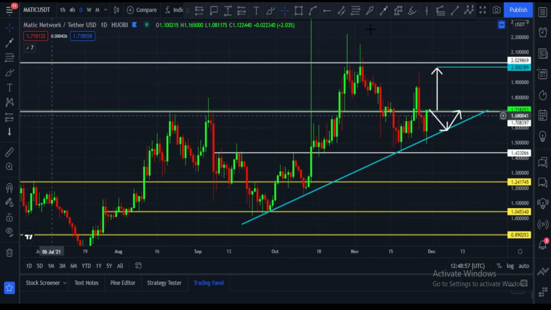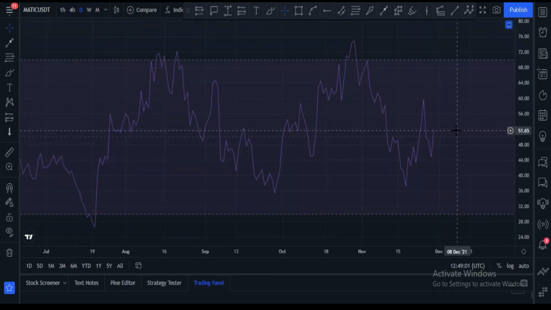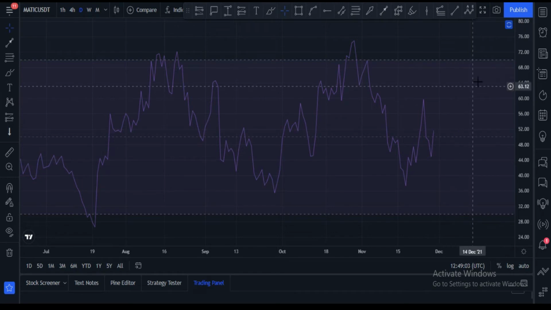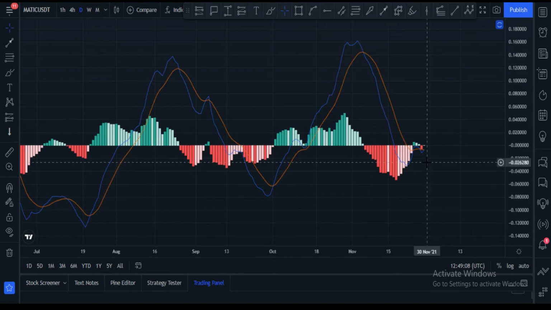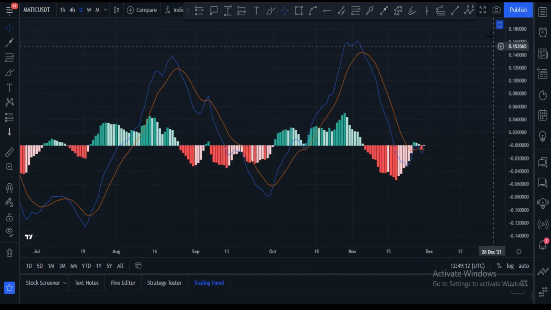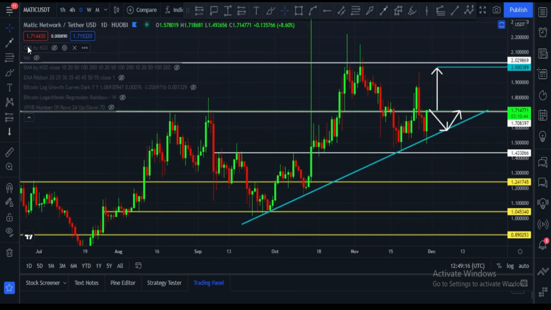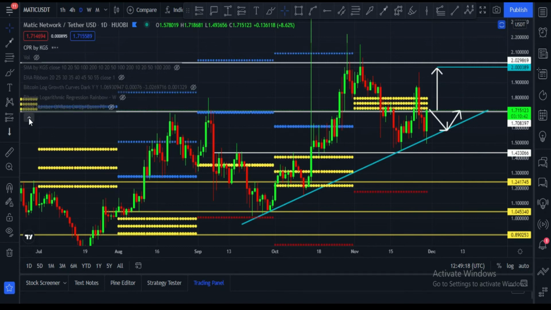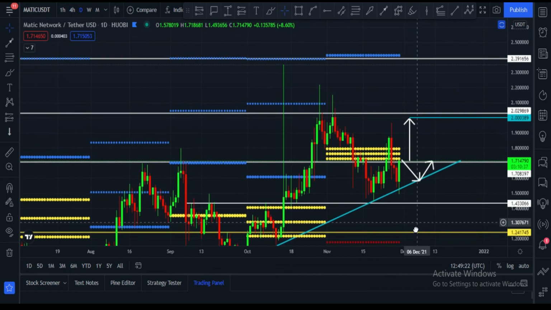And let me show you RSI and MACD. RSI is at 51 and it seems bullish, and a MACD crossover towards the upside is about to happen. Once it happens, in that case price will definitely go up. And let me show you my favorite indicator, which is the CPR indicator. And here you can see this is the CPR indicator.